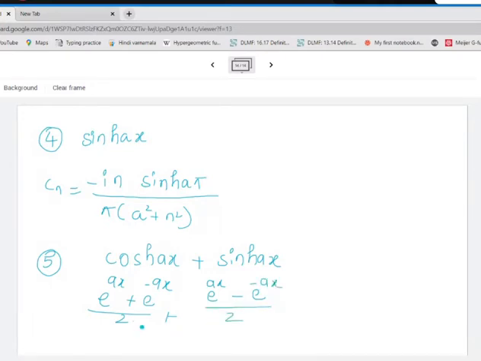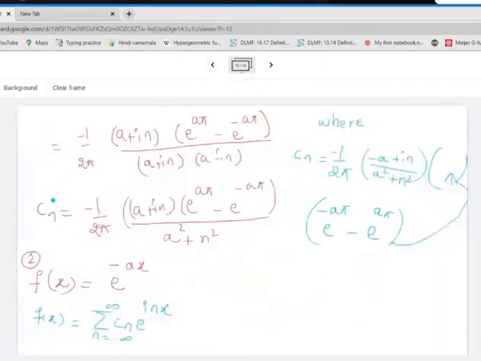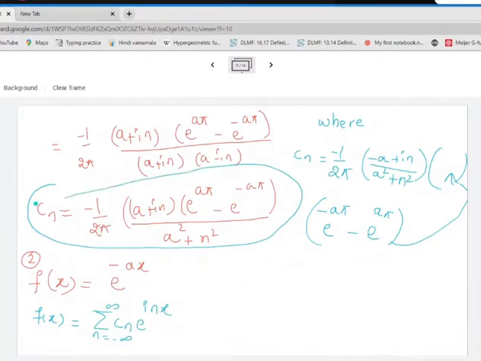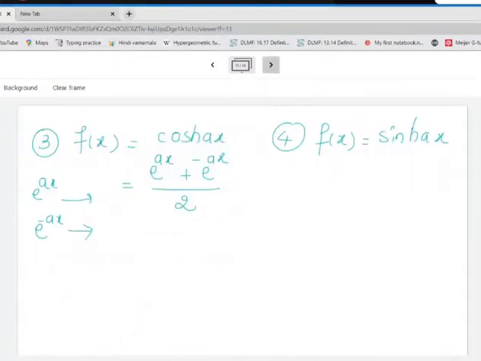So I can add both the expressions. When I add them, this will get cancelled with this one. So it will be e raised to ax, twice of that divided by 2. When I add both the things, I'll just get e raised to ax. That's it. For e raised to ax, we already have done in the first case itself. So the answer that we got for e raised to ax is this one. So this will be the value of Cn. Even though it's asked in a different way, it is the same question as the first one that we did.